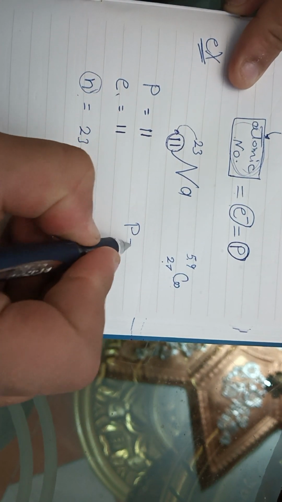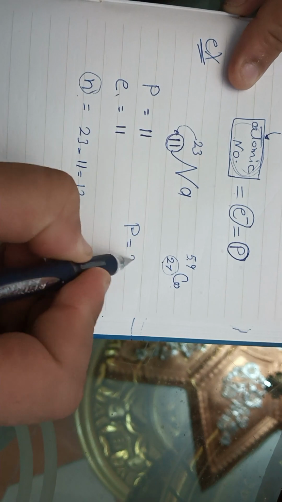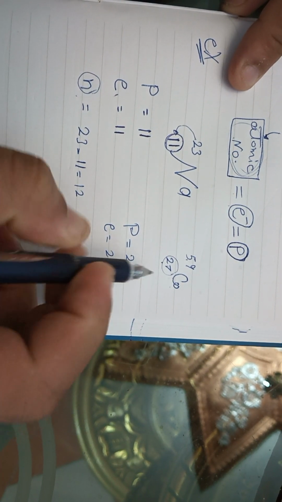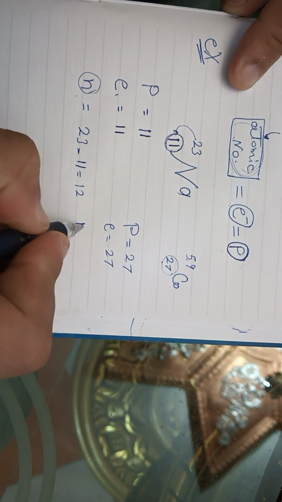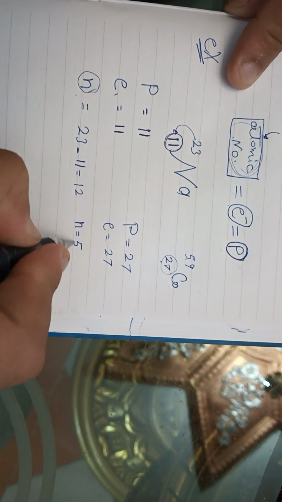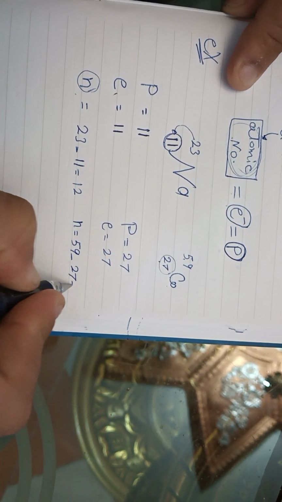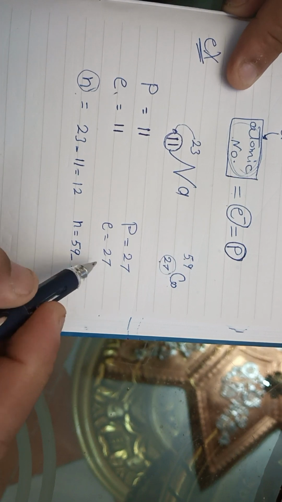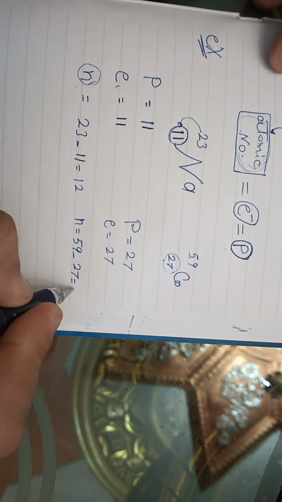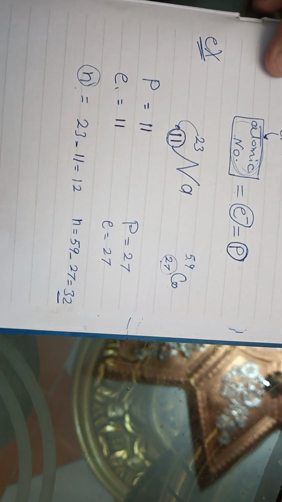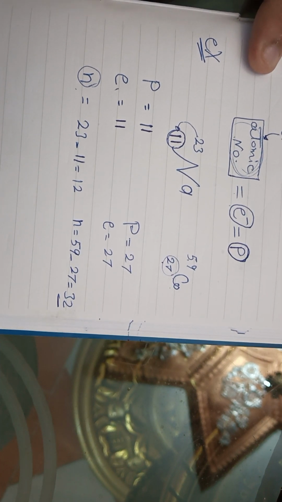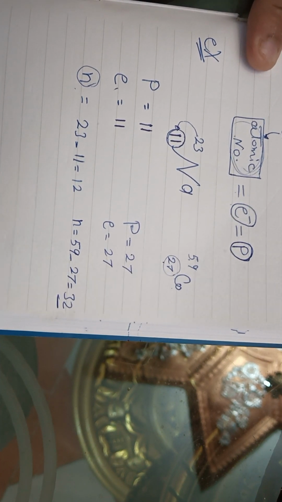So the number of protons is the lower number, 27, and the number of electrons equals 27, the lower number, while the number of neutrons is the higher number minus the lower number. 59 minus 27 equals 32 neutrons. This is how to calculate the number of protons, neutrons, and electrons.